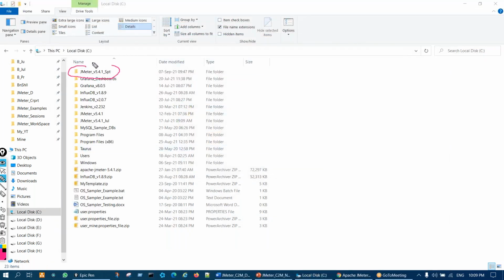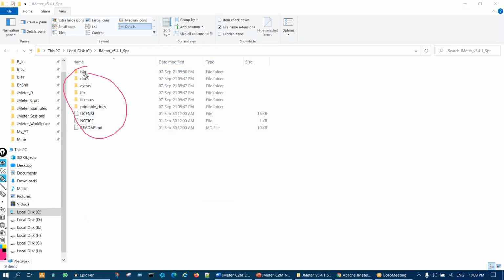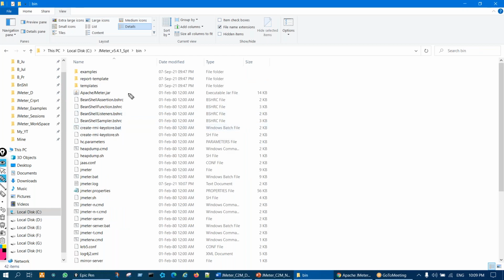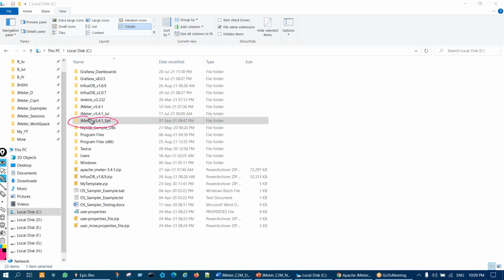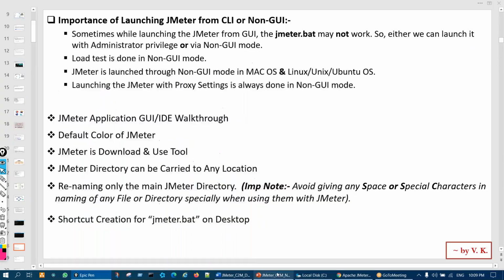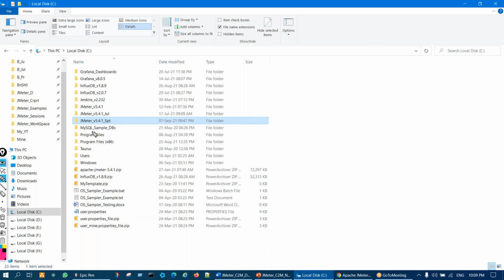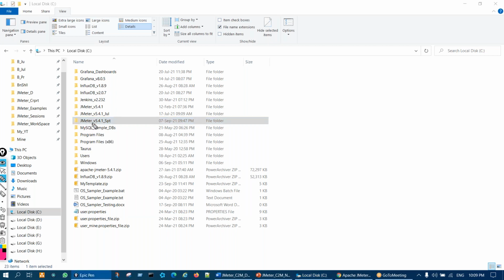So you see, you can change the main name, but you can only change the main name. Do not change anything over here. You see this bin directory or anything inside bin, do not change anything, okay? Only the main directory name you can keep short, right? If you see it's very large, you can keep it short. And one more thing, as I said, while renaming, do not give any space or special character in the naming of any file or directory, especially when using them with JMeter, right? You understand, let us say I have given the name JMeter, and what I am giving is underscore, right? Here also underscore. I am not giving any space, right?